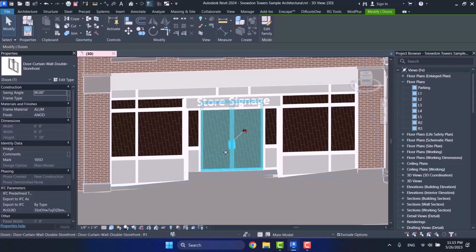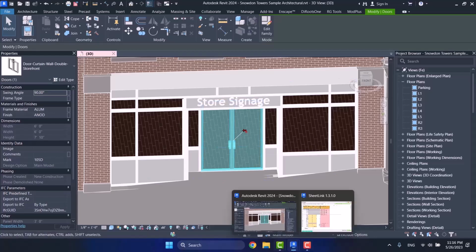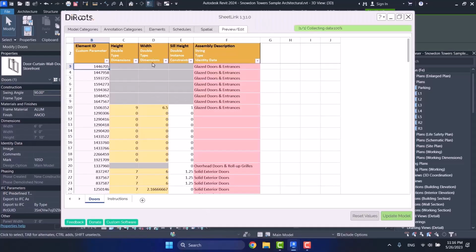It doesn't have seal height. Everything depends on your grids. So here I realize that this is related to a curtain wall door. Probably all these gray ones here are curtain wall doors.